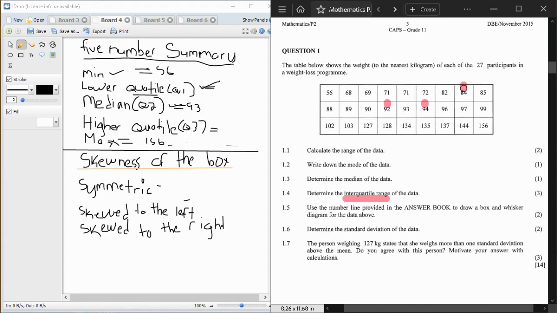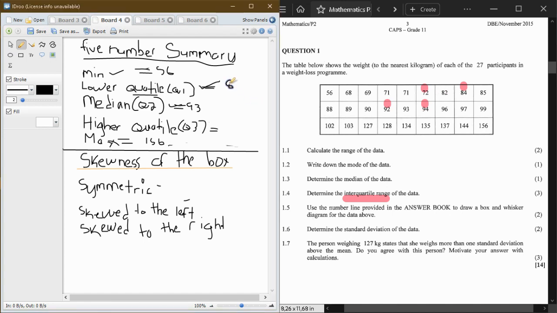And then now we're going to start counting 6 times from our minimum value going up. So it's going to be 1, 2, 3, 4, 5, 6. So you put your mark there. Now, what is the middle number? The middle number is 82. Do you see it, brothers? So your answer is going to be 82. That is your lower quartile.